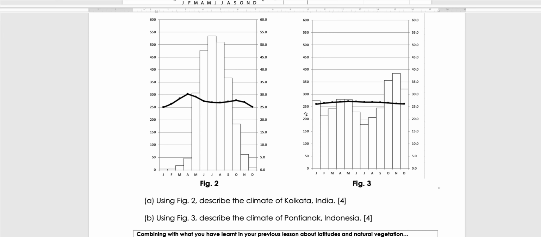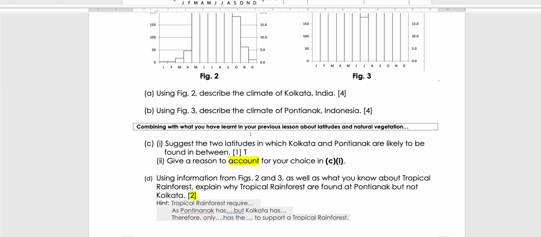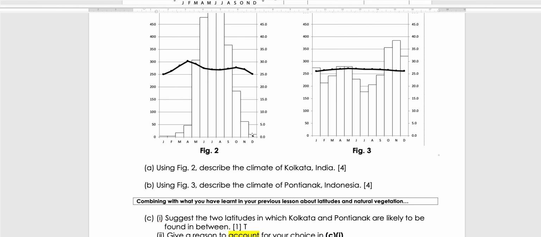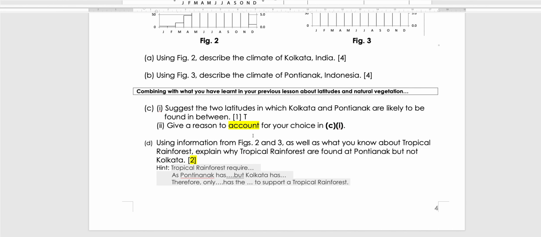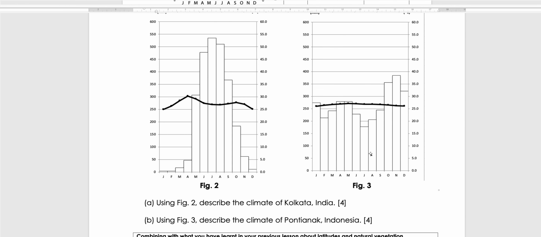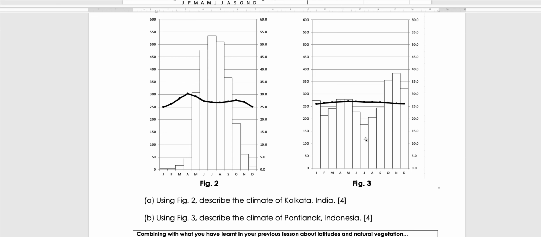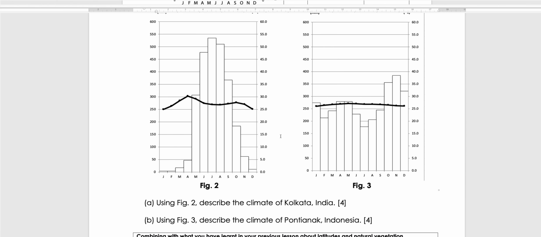But what is different about these 2? About the climate. So what is it that Pontianak has that allows it to support the tropical rainforest but not Kolkata? I've really given you a hint. Both have the temperature, but what is it that allows Pontianak to support rainforest? Well, what is the climate? What is the climate characteristic that it has? You go and figure out. It's a very clear difference already.